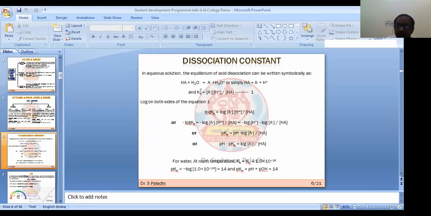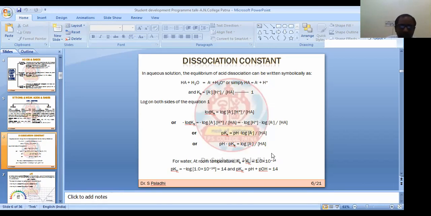Okay, the value is very low for weak acids, so that's why generally we record the minus logarithm value, like pH. I will be discussing this later, but generally this is the equation. And the dissociation constant for water, Kw is equal to 1 into 10 to the power minus 14. So from there you can find pH is equal to 7, or pH plus pOH is equal to 14.